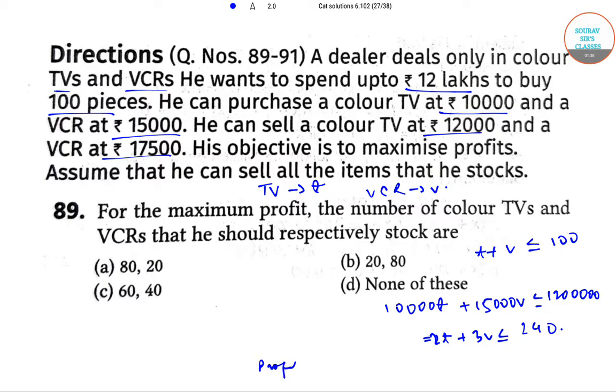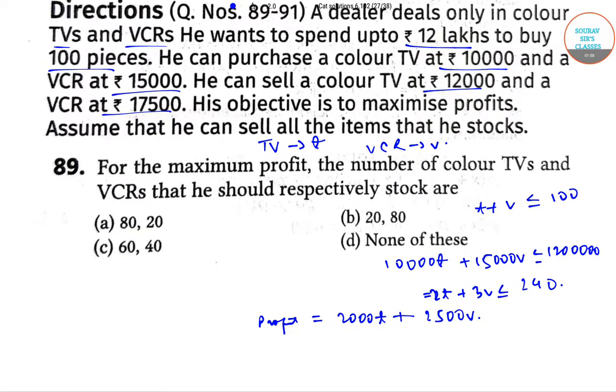Therefore, profit is equal to 2000 T, since on a TV he makes a profit of 2000 and on a VCR he makes a profit of 2500. So 2500 V. So to maximize the profit, we need to maximize V, since the greater V, the more the profit.